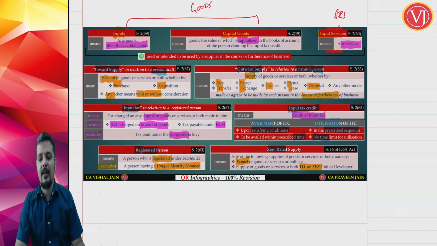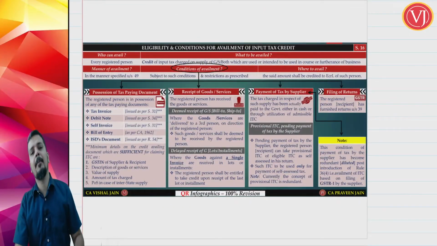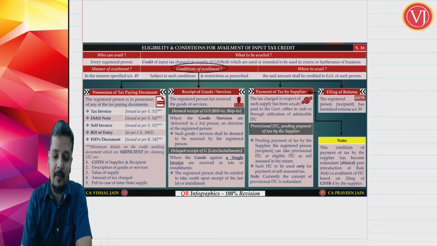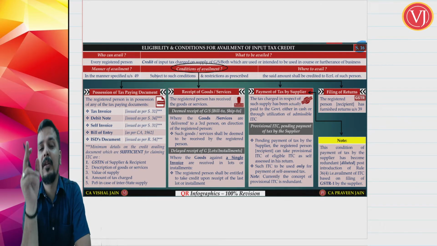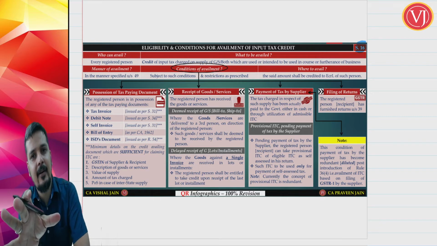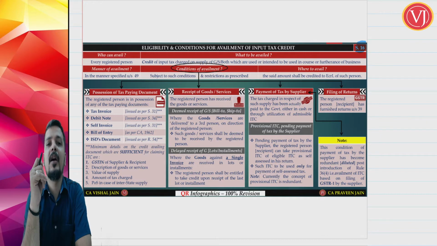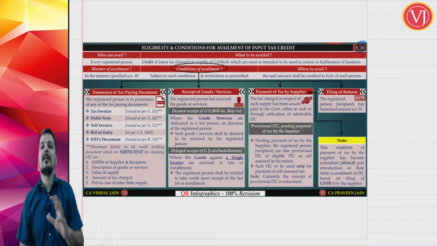These are all the small definitions that will be used in this particular chapter. Now, coming to the main part, availment of credit. Friends, availment of credit is discussed in section 16, read along with rules 36 and 37. All the conditions are there in rule 36. One of the conditions, which is about the time limit of 180 days for payment to the supplier, is under rule 37.